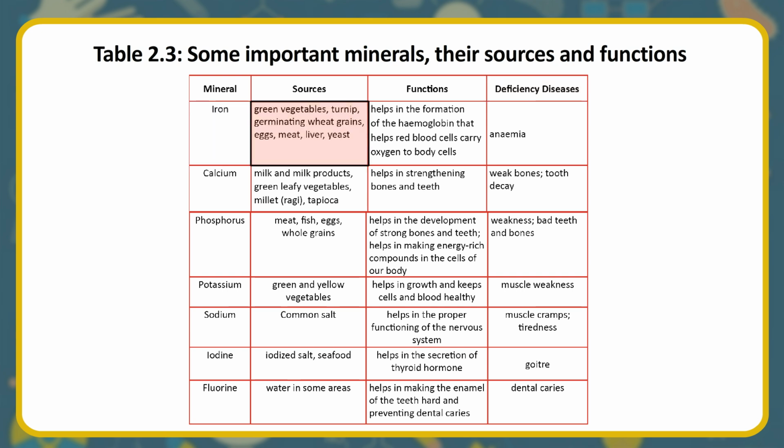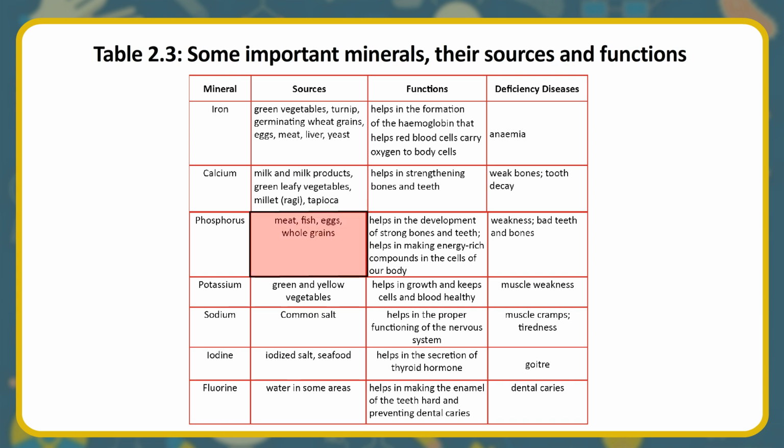Iron. Green vegetables, turnip, germinating wheat grains, eggs, meat, liver, yeast. Helps in the formation of the hemoglobin that helps red blood cells carry oxygen to body cells. Anemia. Calcium. Milk and milk products, green leafy vegetables, millet, ragi, tapioca. Helps in strengthening bones and teeth. Weak bones, tooth decay. Phosphorus.